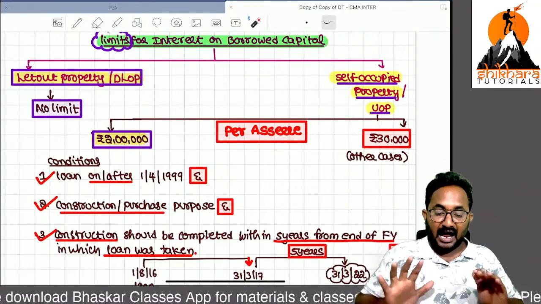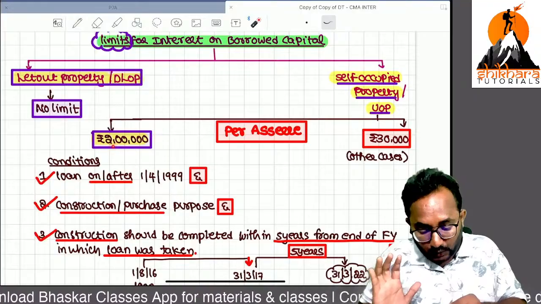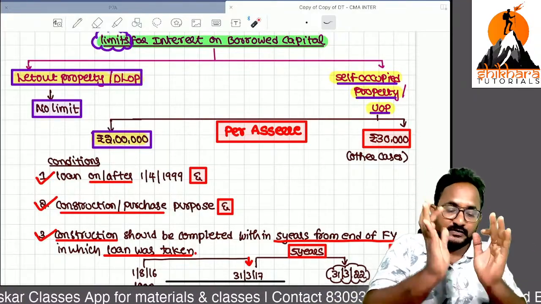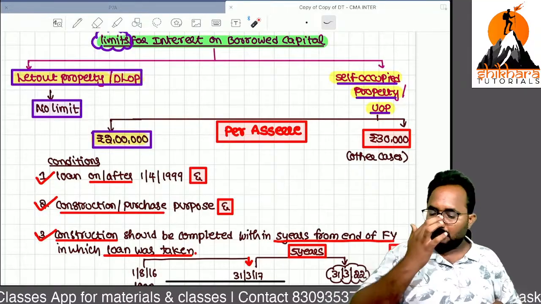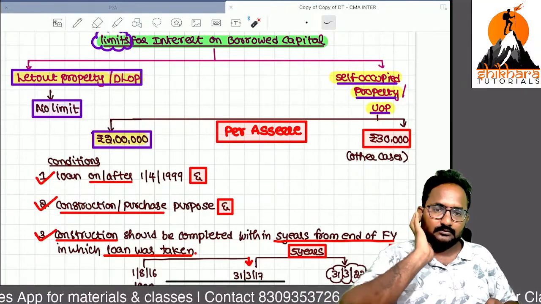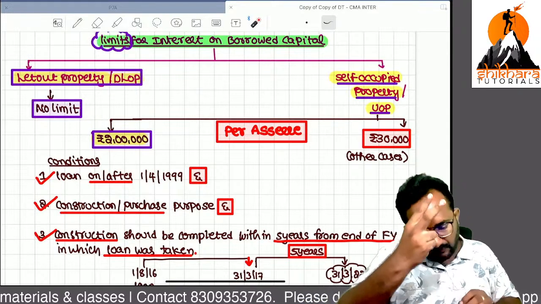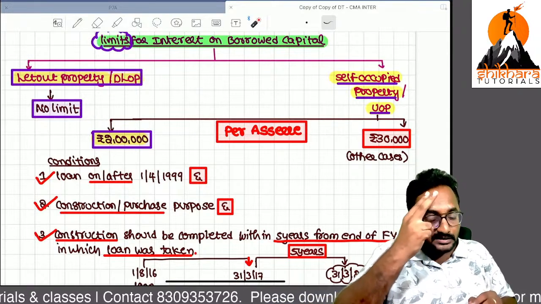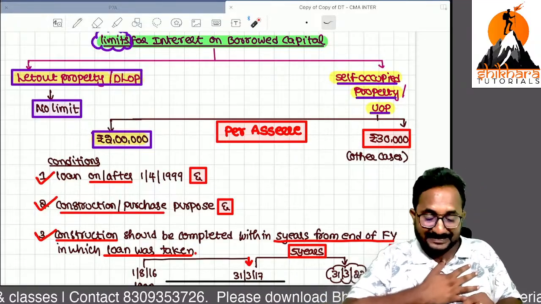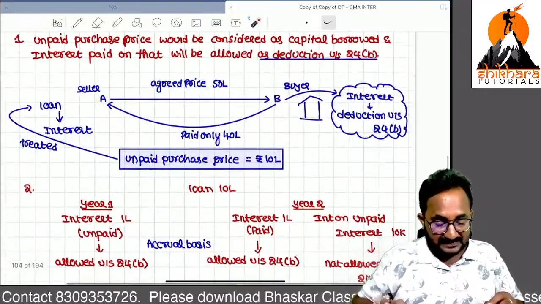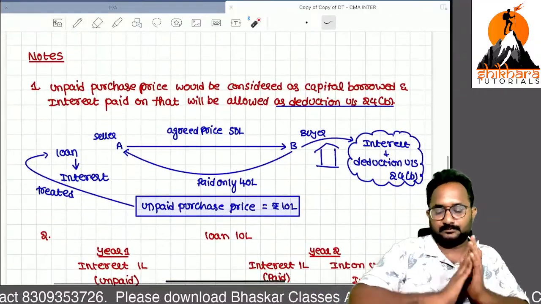Not per house, per SOP, 2 lakh or 30,000. For all the 2 houses, 2 lakh is the maximum amount we can take. Per SOP, not per house.